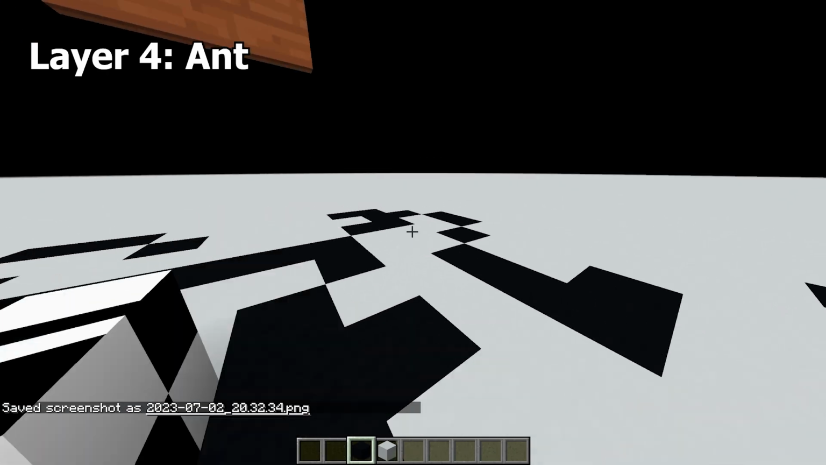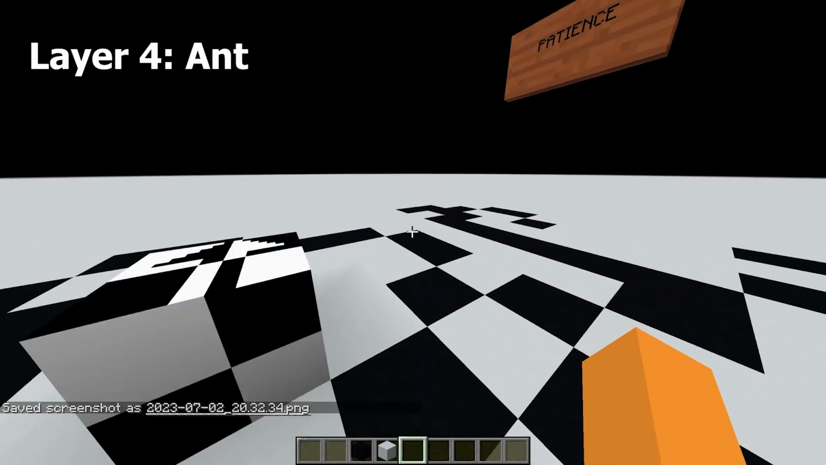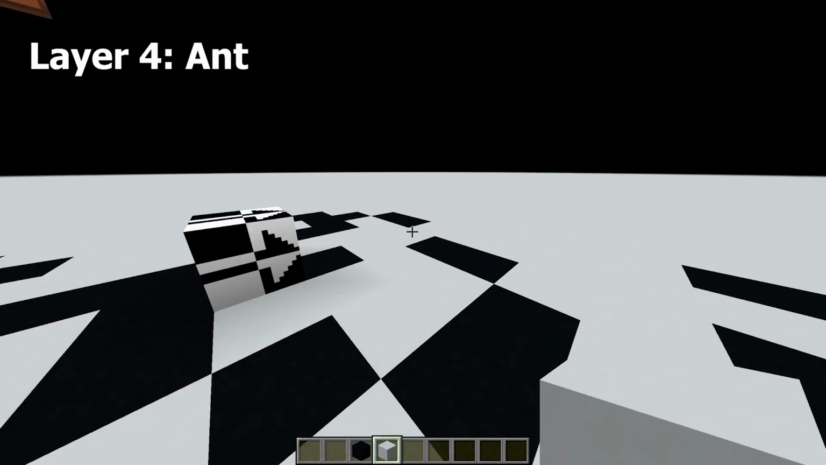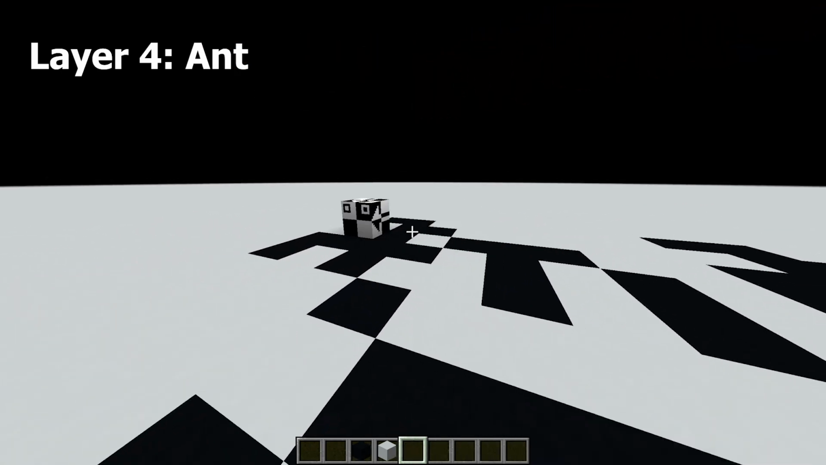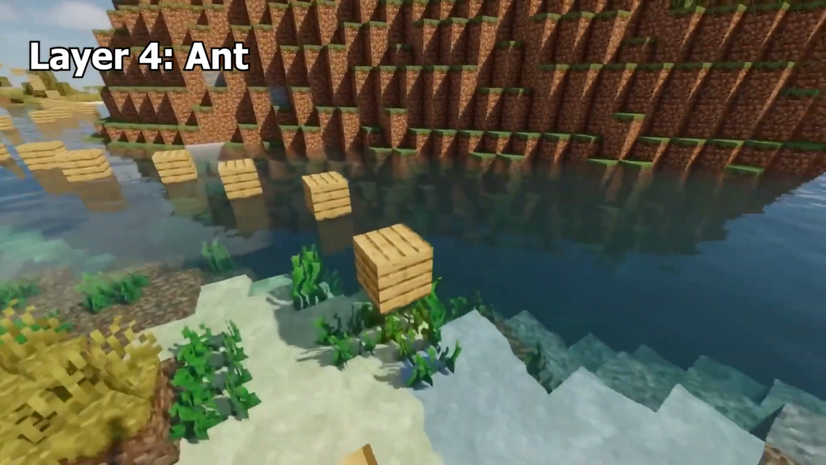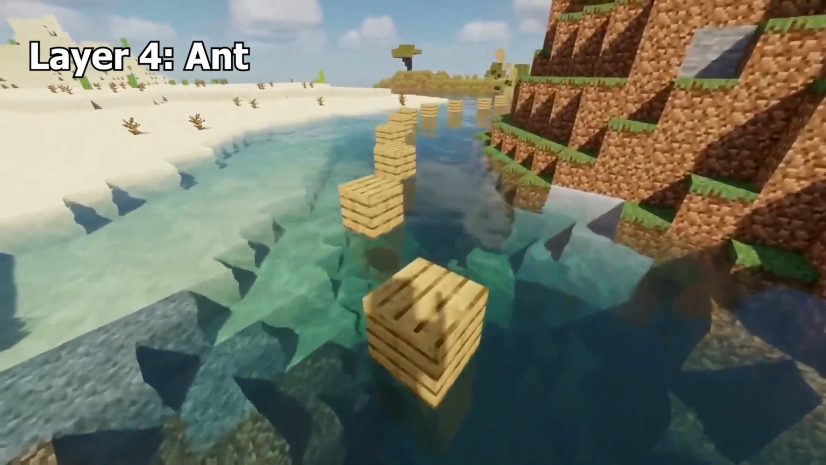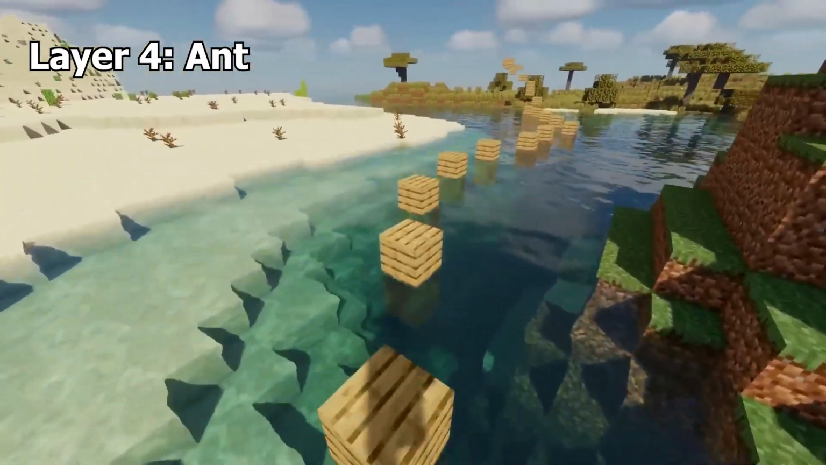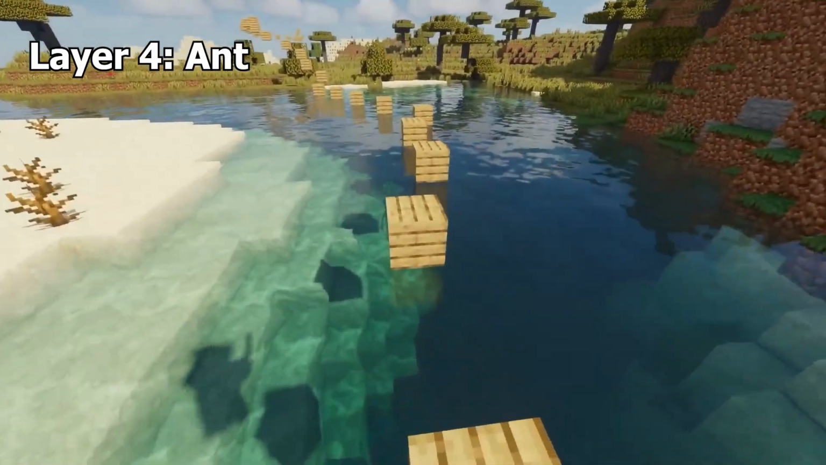Ant was a block added in the April Fool's version 20W14 Infinity update. It moves around when placed on top of black or white concrete. If it touches a black concrete, it turns white. If it touches a white concrete, it turns black and moves to the next concrete block. Additionally, if 2 ants collide with one another, they merge into one. It can even break bedrock.